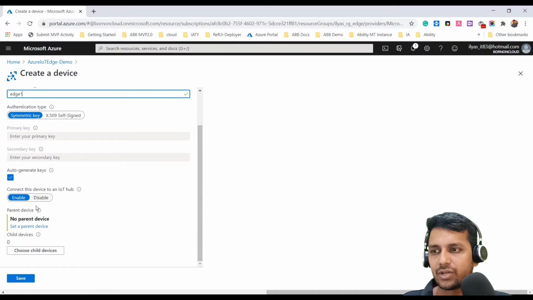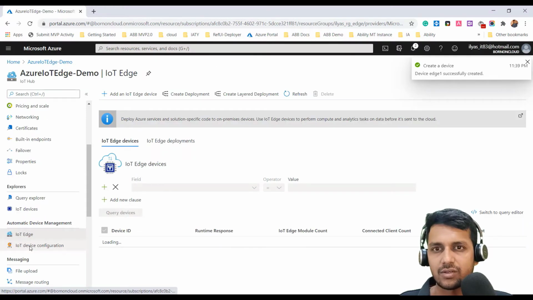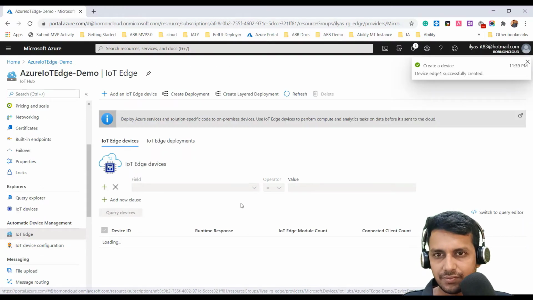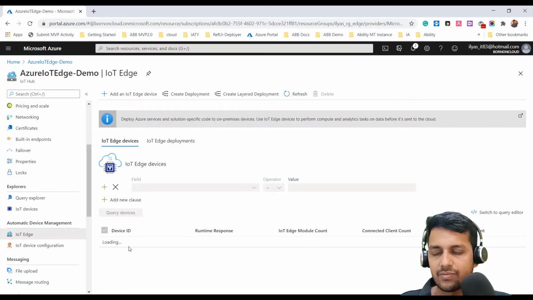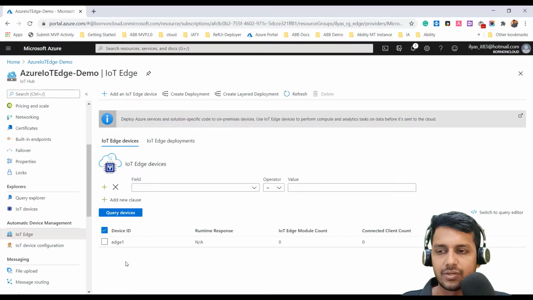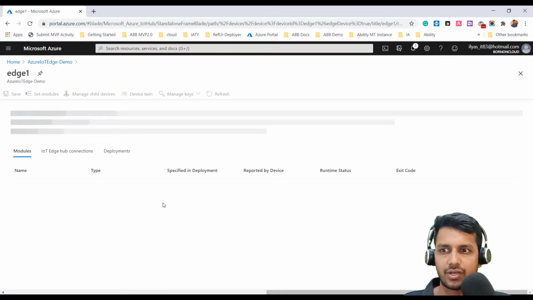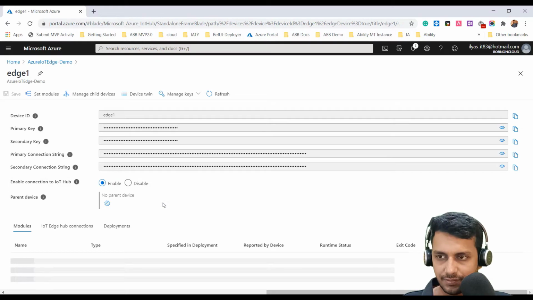Then you can leave the rest as is and click save to create our first device. Once the device is created, we need to grab the connection string so that we can configure our device on the Kubernetes cluster.